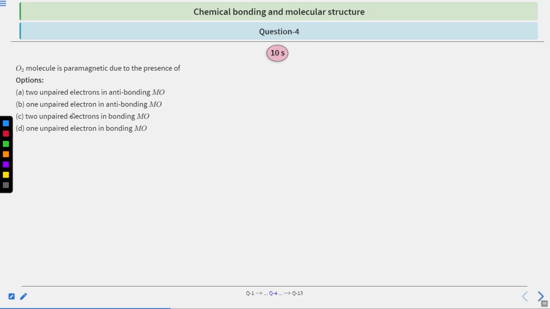Let's move to question number 4. The O2 molecule is paramagnetic due to the presence of, options are: 2 unpaired electrons in antibonding molecular orbital, 1 unpaired electron in antibonding molecular orbital, 2 unpaired electrons in bonding molecular orbital, 1 unpaired electron in bonding molecular orbital. You have 10 seconds to solve this question. After that, we will see the answer.